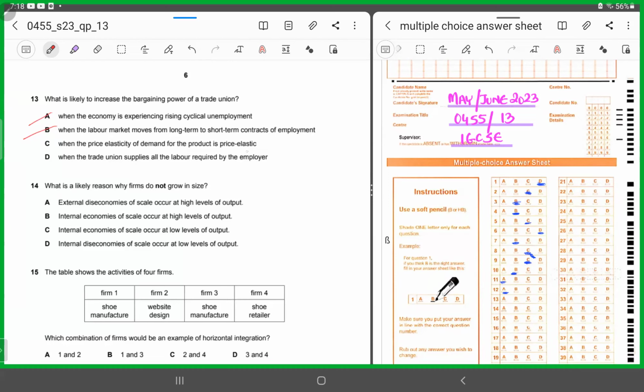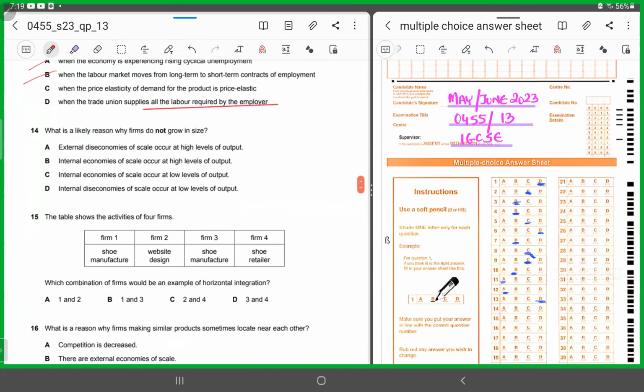It can only be in the situation in option D, when the trade union supplies all the labor required by the employer. Yes, when the trade union is responsible for supplying the labor, it is going to enjoy a situation of monopoly, and it is going to dictate to the employers on its own terms, right? So this is a situation in which the trade union will be strong in power. So for 13, it has to be D.